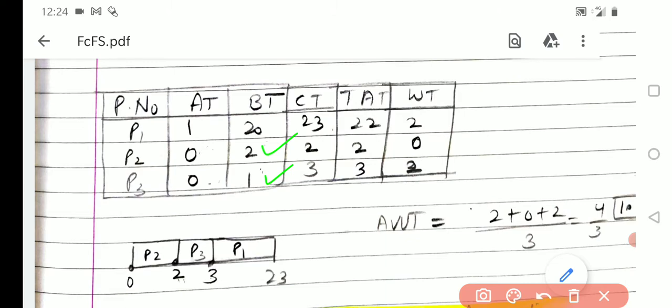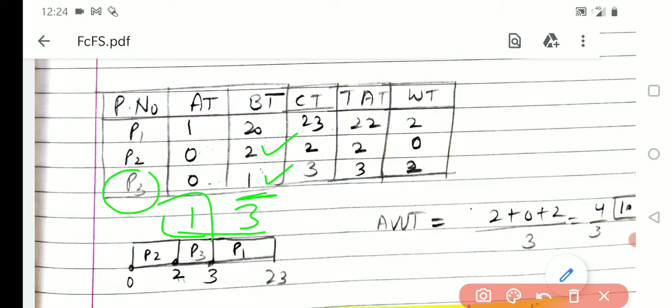So which one is the minimum? 1 is the minimum burst time. So we will execute P3 first. If we execute P3 first, what would be the completion time of this job? That would be 1 only. And next we will take the P2 process. Now the total completion time would be 3, and for the next process it would be 23.